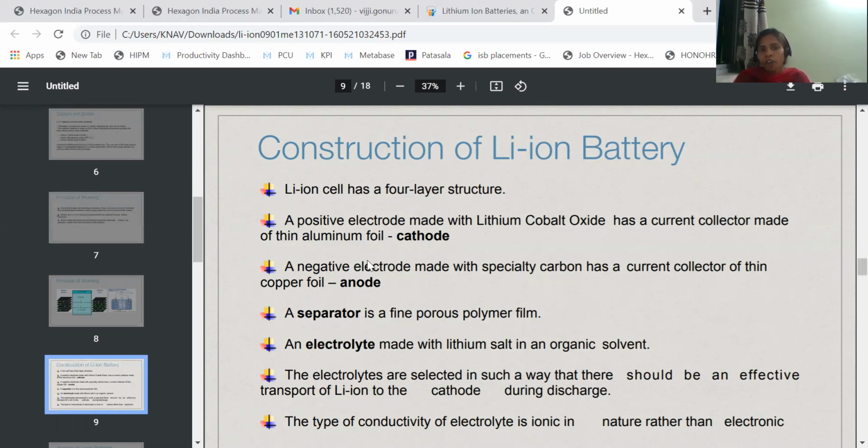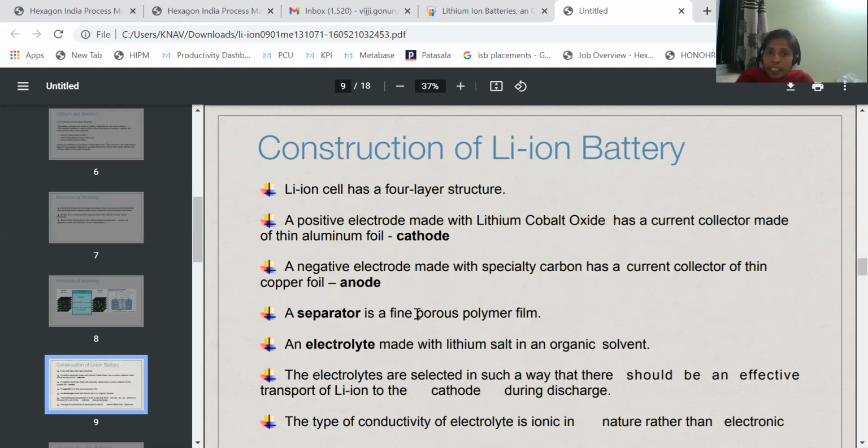The aluminum foil is coated with lithium cobalt oxide, and it acts as the cathode. A negative electrode is made with special carbon, with a current collector of thin copper foil. The copper foil carries lithium-containing carbon, that means lithium dissolved in carbon. It acts as the anode.